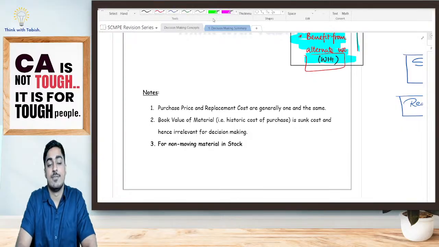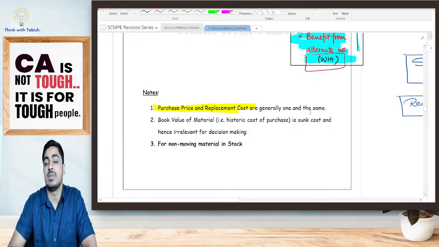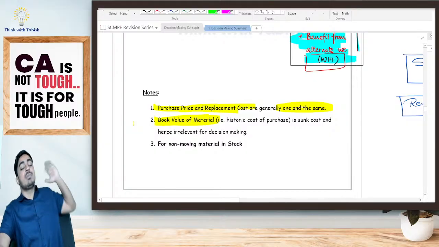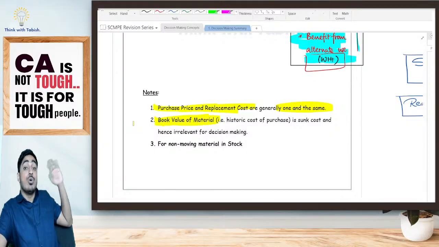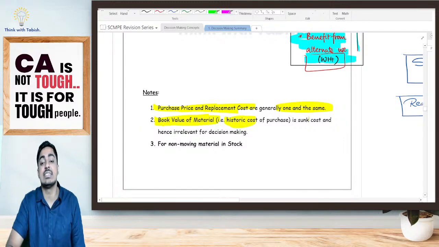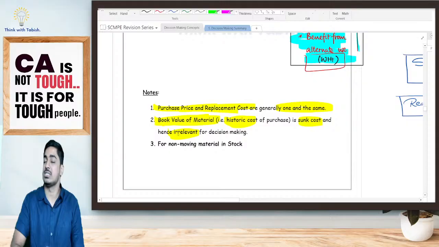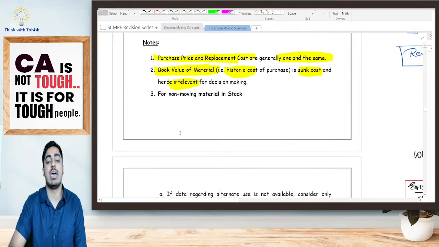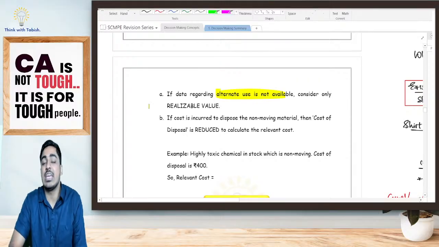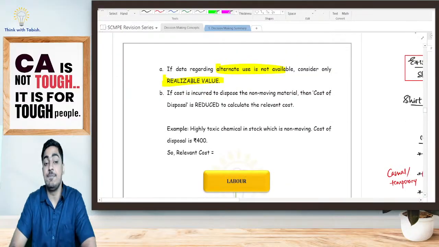Look at this, students. Firstly, my purchase price as well as replacement cost will be one and the same. Book value of material: at what price I have purchased my material in the past? What is my original cost? Historic cost is a sunk cost. It will be irrelevant for decision. Fine. If I'm having non-moving raw material in stock, and the question is not giving me any data about alternate use, I will assume there is no alternate use.